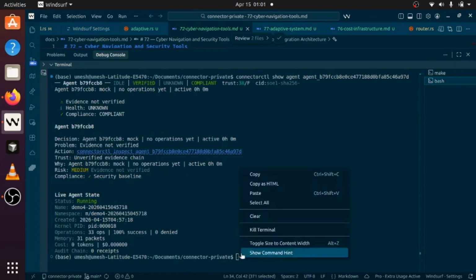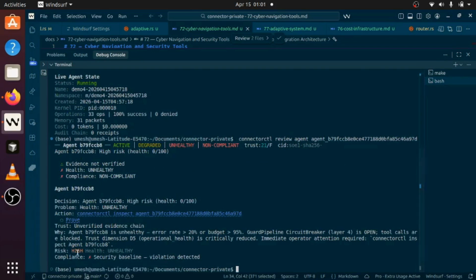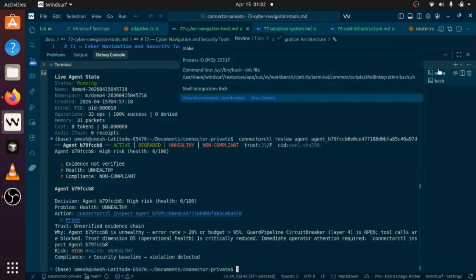Okay, so let's review the agent. Right now it's saying risk is high, and the security baseline shows a violation detected. I guess something happened, I don't know. This is the internal behavior; in the demo phase it might be showing violations and everything. But see, it's not lying. The best part is that it's not lying. If there are any issues, it pops them up.